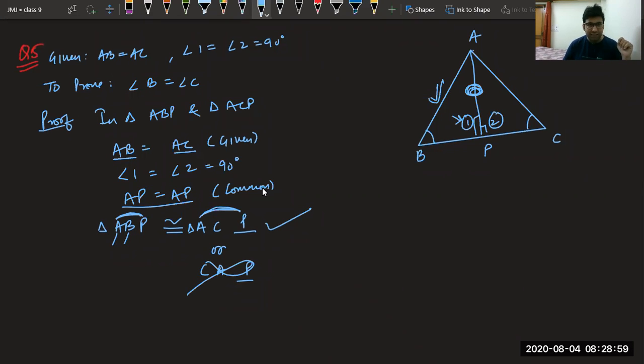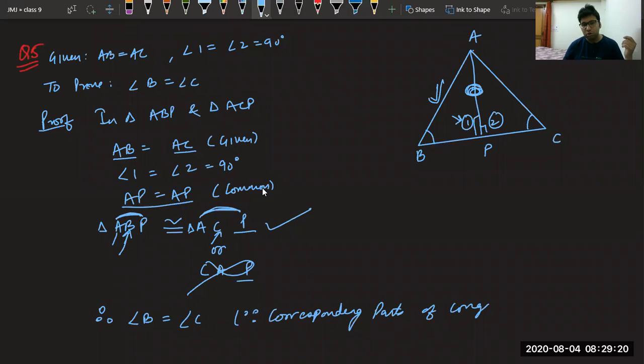And we can say angle B, which is second position here, angle C, second position here, both are coming at the same place. Therefore, angle B equal to angle C, because corresponding parts of congruent triangles. With this, the chapter is over from my side.